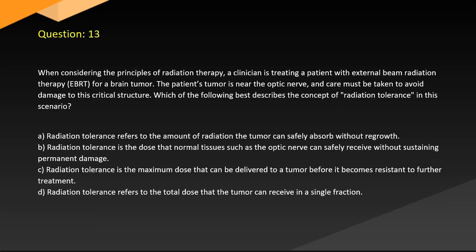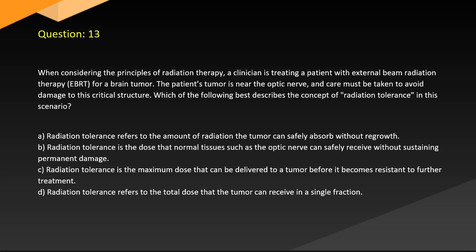Question 13. When considering the principles of radiation therapy, a clinician is treating a patient with external beam radiation therapy (EBRT) for a brain tumor. The patient's tumor is near the optic nerve, and care must be taken to avoid damage to this critical structure. Which of the following best describes the concept of radiation tolerance in this scenario?